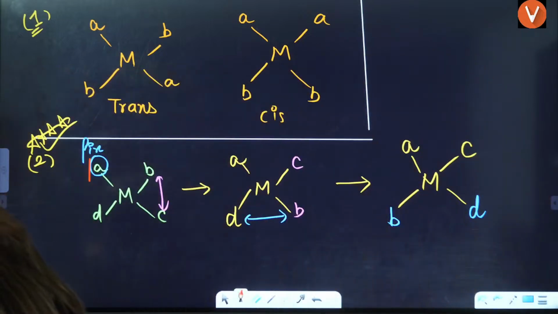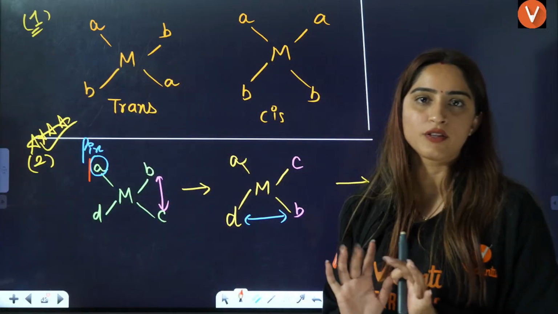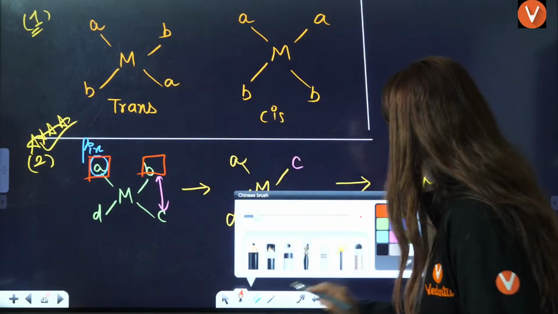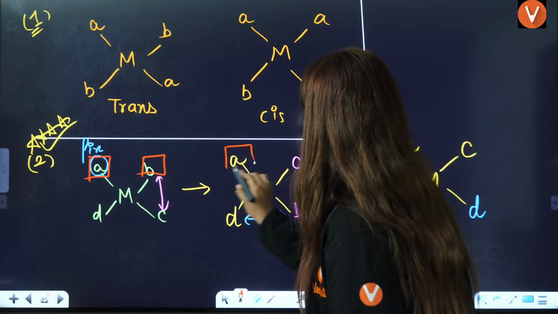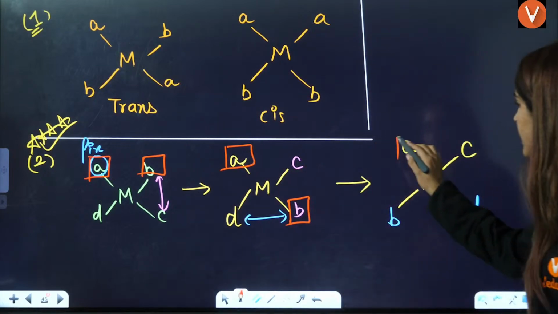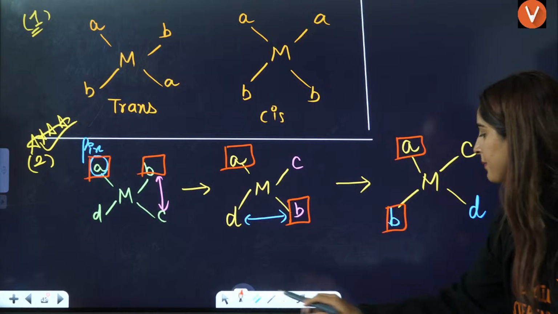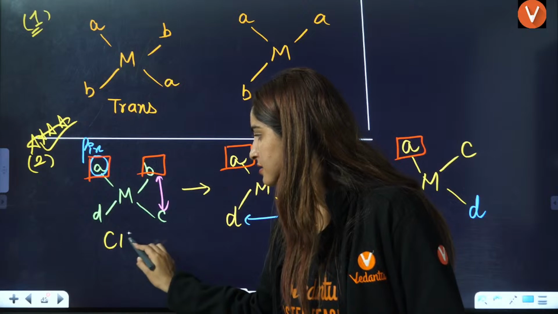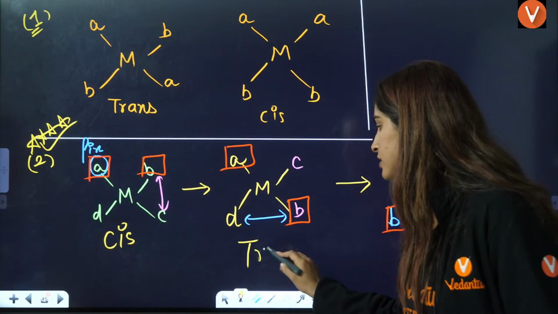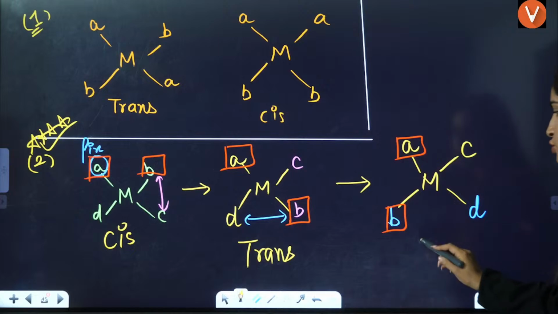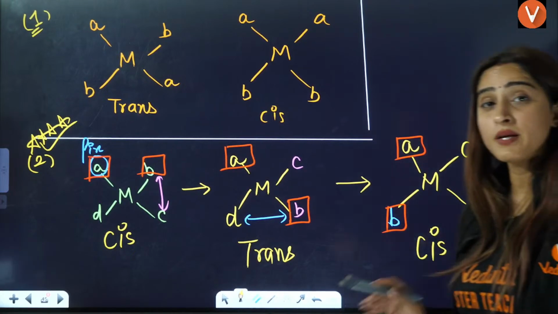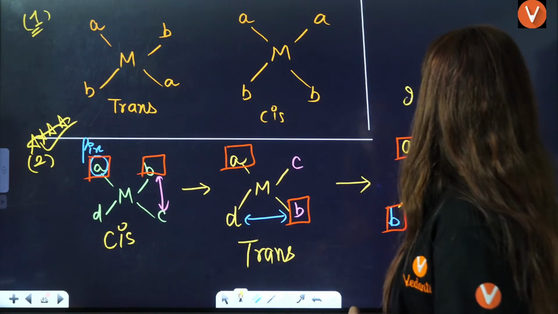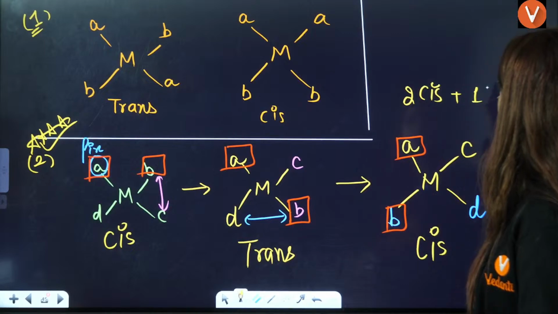Okay. So Hari is saying, ma'am, take AB as the constant. So I have fixed A here, I have fixed B here. Now according to AB, I'll answer. Here, if I see A and B are next to each other, so this is cis. A and B are opposite to each other, so this is trans. A and B are next to each other, so this is cis. Similarly, you take any two fixed ligands, you will always have two cis plus one trans.